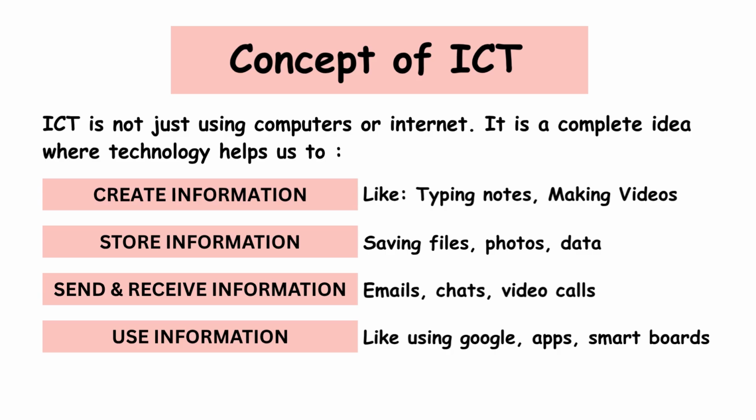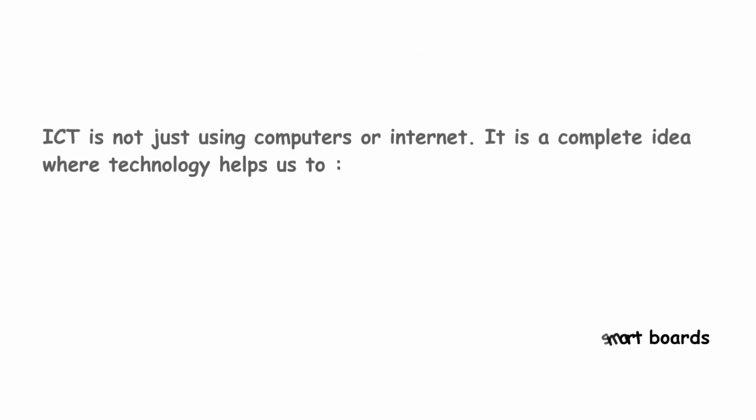Third, ICT helps us to send and receive information. We can easily share information with others through messages, emails, video calls, or even social media. And finally, ICT allows us to use information. We can read, watch, or apply the data to learn something new, solve problems, or do any work. For example, using Google Maps, online learning apps, or digital books. If I summarize, the concept of ICT is all about how we create, store, share, and use information with the help of smart technology in our daily life.